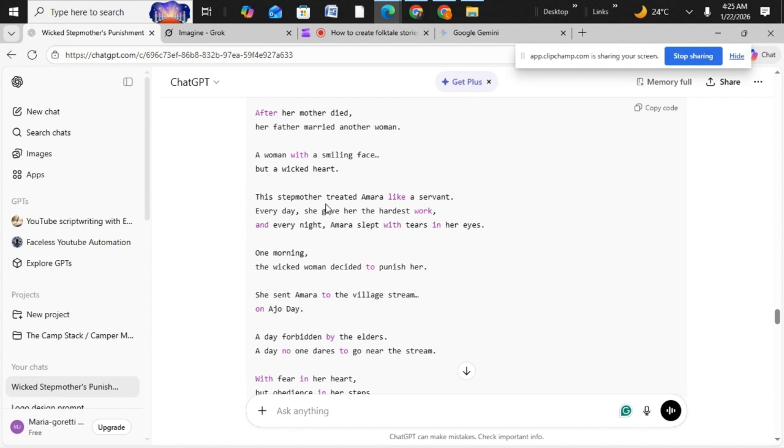Please, if you have any question, feel free to ask me, don't hold your questions. Ask me when you don't understand or if you're confused about anything relating to what we just did here. Remember, you use your CapCut to add accordingly and make it rhyme. So this is how to create a folktale narration story. Thank you.